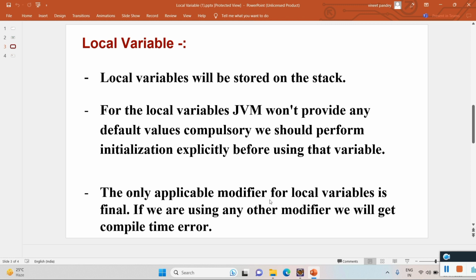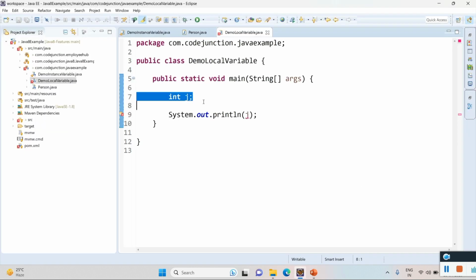The only applicable modifier for a local variable is final. If you use any other modifier, you will get a compile time error. So this int j is also a local variable because it is declared inside this method. The only applicable modifier for this local variable is final. final int j equal to 10, so it works.